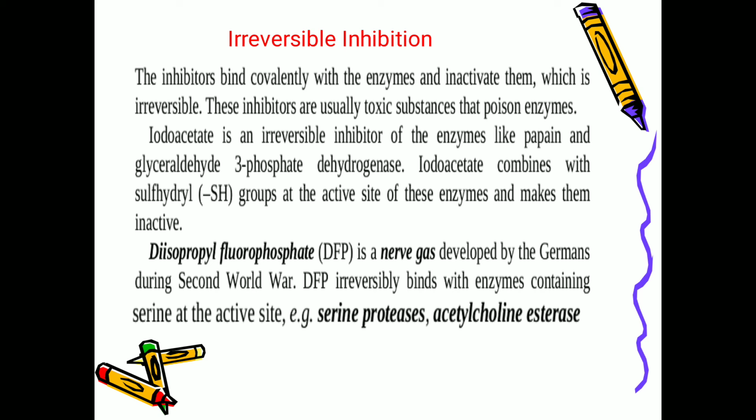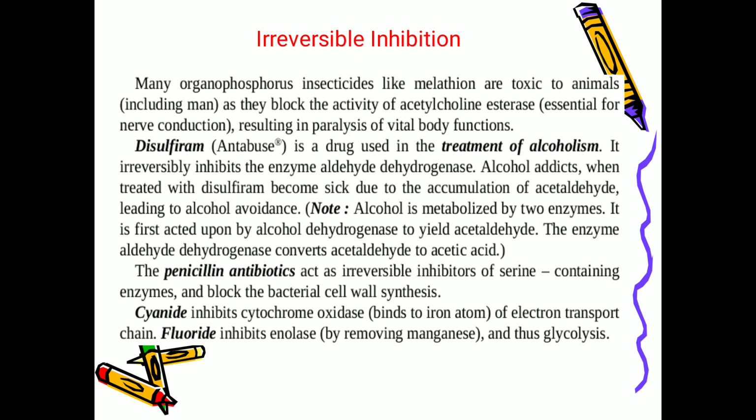and makes them inactive. The other example is diisopropyl fluorophosphate, that is DFP, a nerve gas which was developed by the Germans during the Second World War. How does this gas affect? This DFP irreversibly binds with enzymes containing serine at the active site. Examples of enzymes which have serine at the active site are serine proteases and acetylcholine esterase.